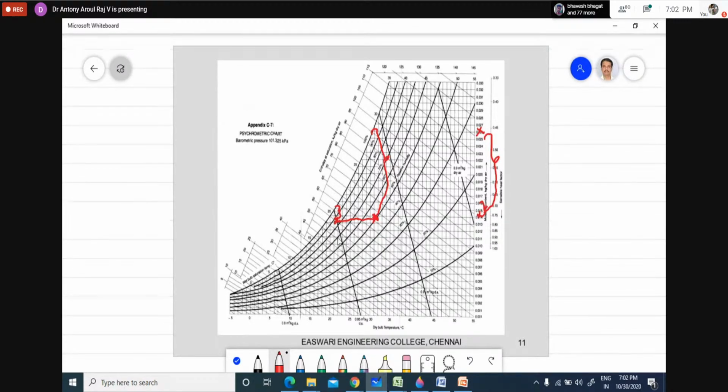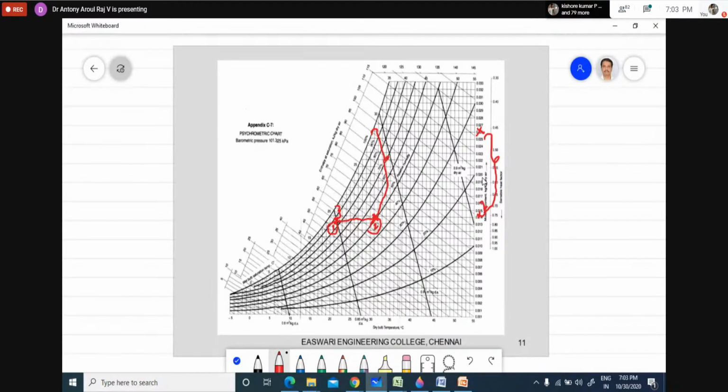So that is what I say. If I go for sensible heating, how much moisture can I add? At this point you can see the difference in moisture is smaller, this much only you can add. But when I come to point 2, the difference in moisture is very much higher. Just find the difference in specific humidity and multiply by the amount of air. You will find that the quantity of moisture you can add will be very much higher.